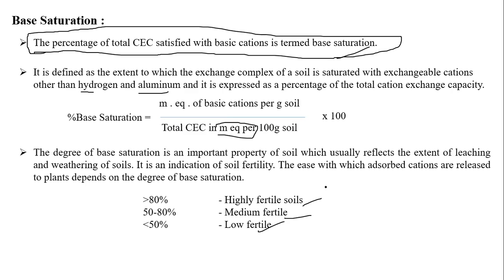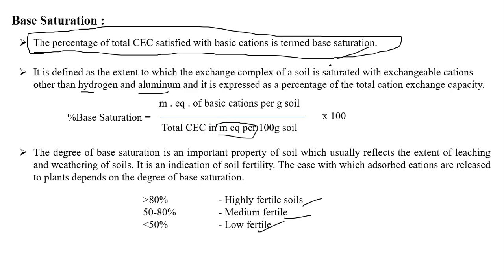Then we will collect that aliquot. We will collect all that alcohol in a 100 ml flask and make up the volume. Then that solution will be kept aside for analyzing our sodium, potassium, calcium, magnesium, and all our cations. The rest of the leached soil, the ammonia-saturated soil, we will distill. Then we will calculate all our cations. I think you're getting my point.